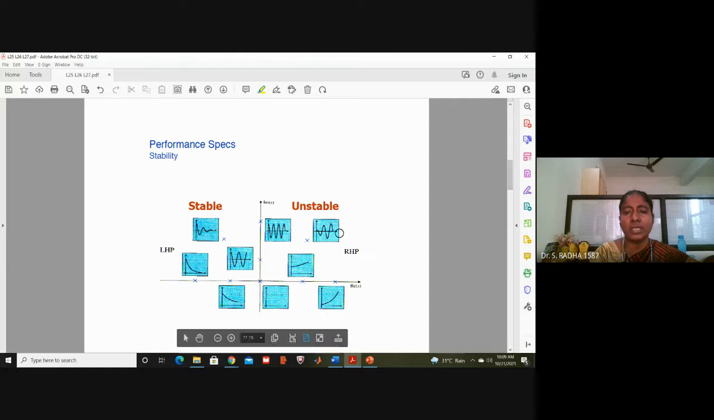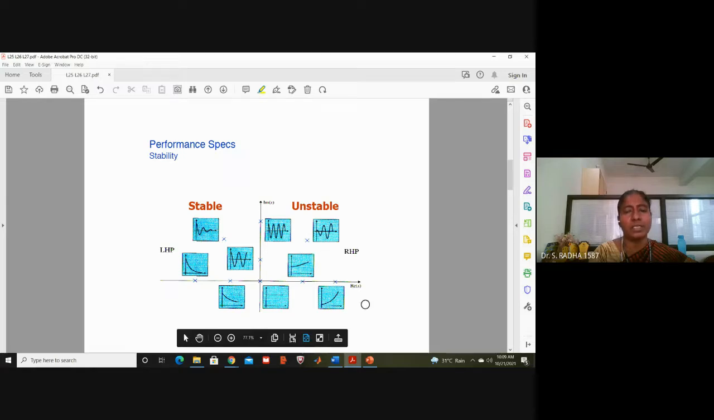In the diagrams, you can see these three waveforms. In these three waveforms, the amplitude goes on increasing. As t approaches infinity, the amplitude also goes to infinity. Those three diagrams are unstable systems. This type of diagram will come when the poles are on the RHS.